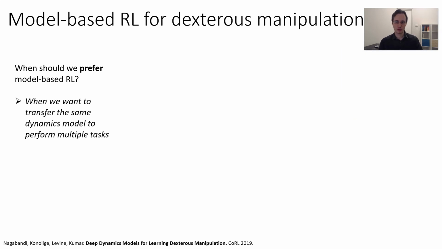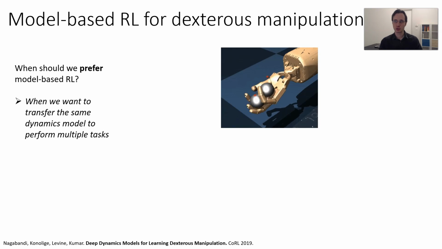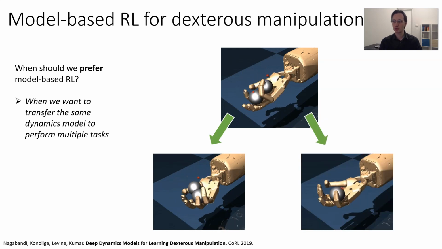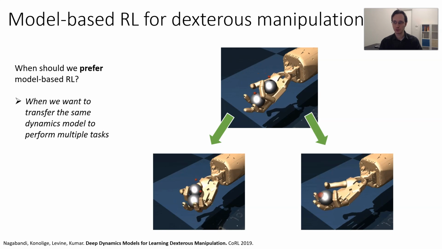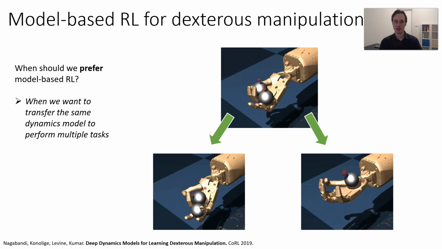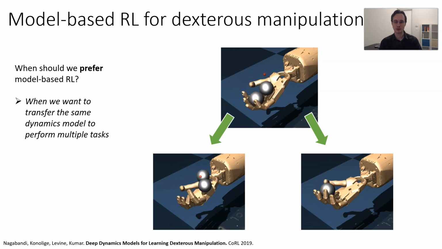Another setting where we might prefer model-based RL is if we want to transfer the same dynamics model to perform multiple different tasks. So in this experiment, what Anusha did is she trained a model for the task of rotating these two Baoding balls. It's a kind of a hand exercise, a dexterity exercise. And then she showed that the same model could be used without any additional training to rotate the balls in the opposite direction or to reposition them to desired positions in the palm. Crucially, for these two tasks at the bottom, no additional training was done. The same exact model trained for the task at the top could perform the tasks at the bottom simply by being provided with a different reward function.